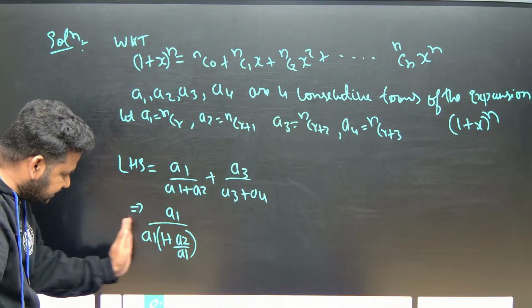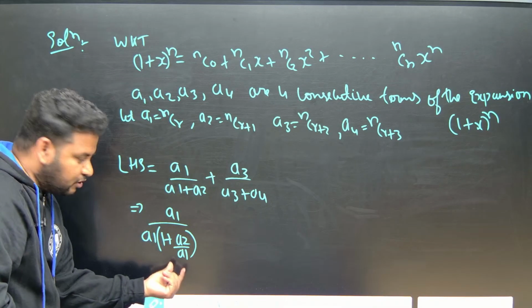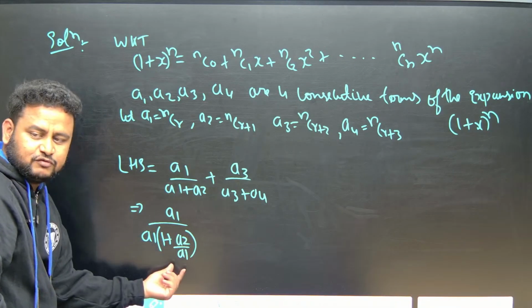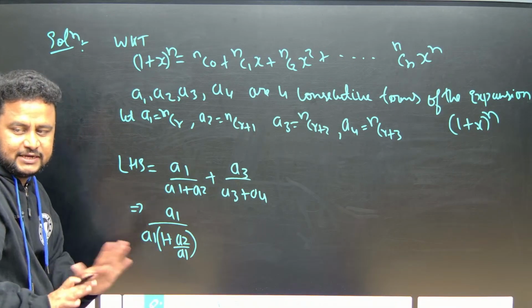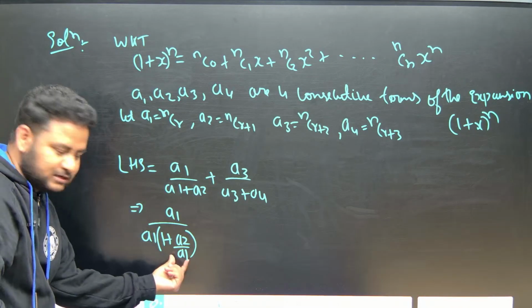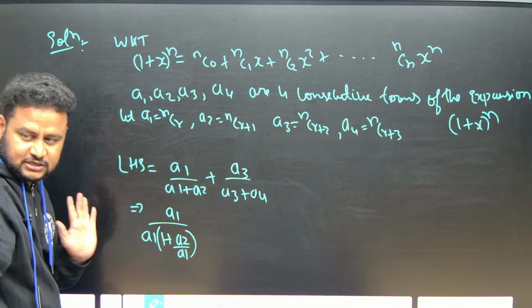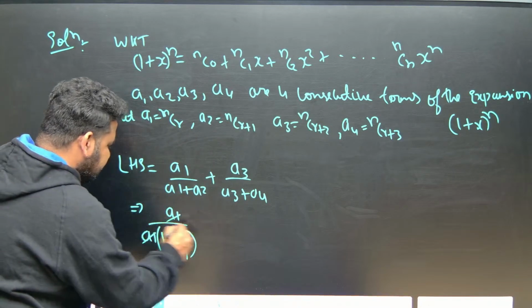Because I am taking A1 outside, if I remove something from the numerator, I have to give it to the denominator. We should not keep debt. If we take, we have to return it back. So A1 cancels.